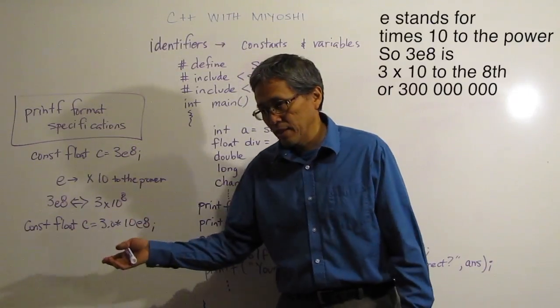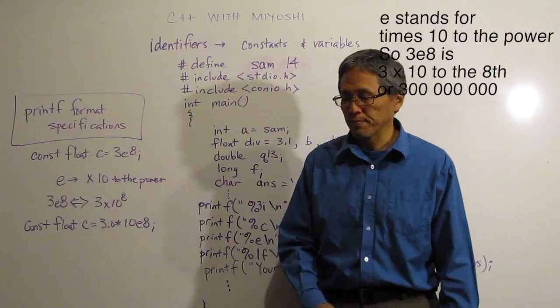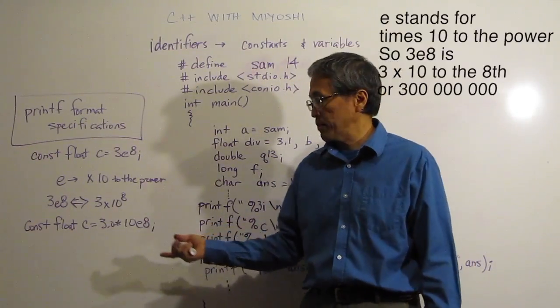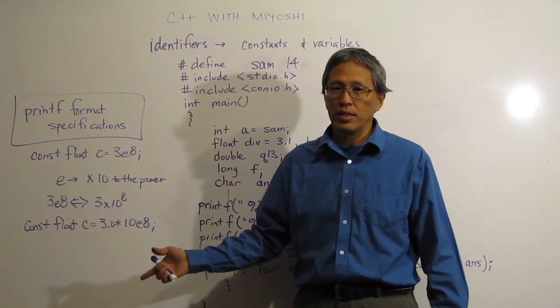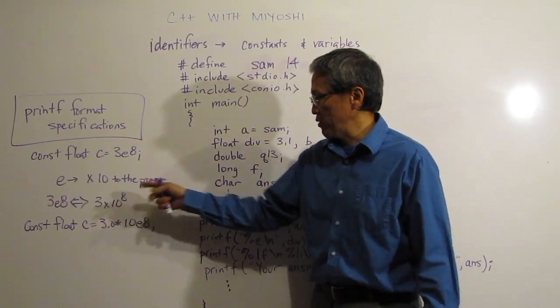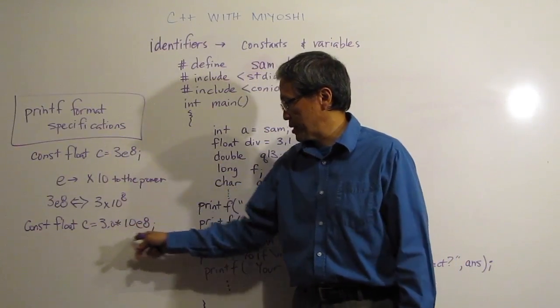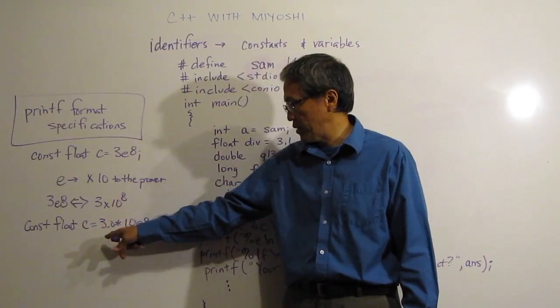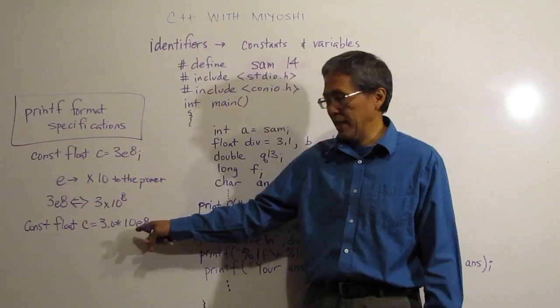Now, I don't know if it's a self-fulfilling prophecy or just people don't listen well, but always, always, always, I get somebody who, even though I tell them that this is not correct, I still get students doing const float C is assigned the value 3 times 10E8.